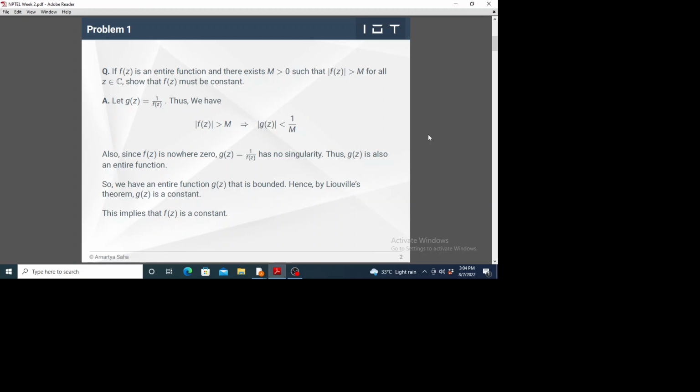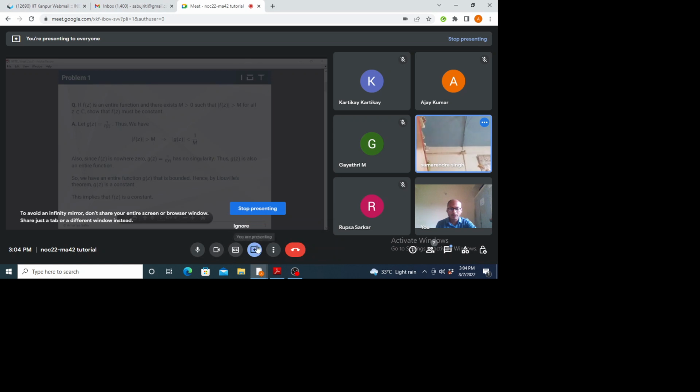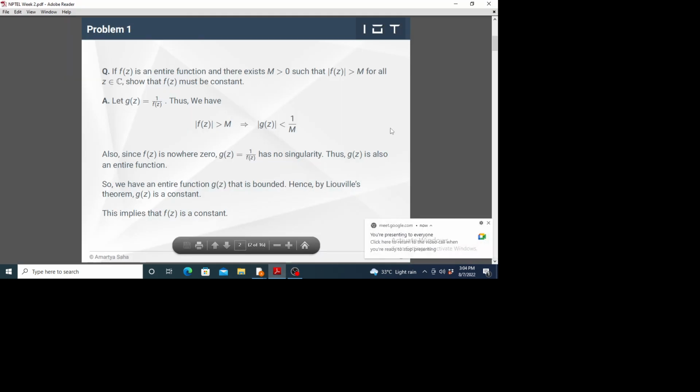So since f(z) is never 0, g(z) never diverges to infinity. So g(z) is also an entire function. g(z) is analytic throughout, so it has no pole singularities.